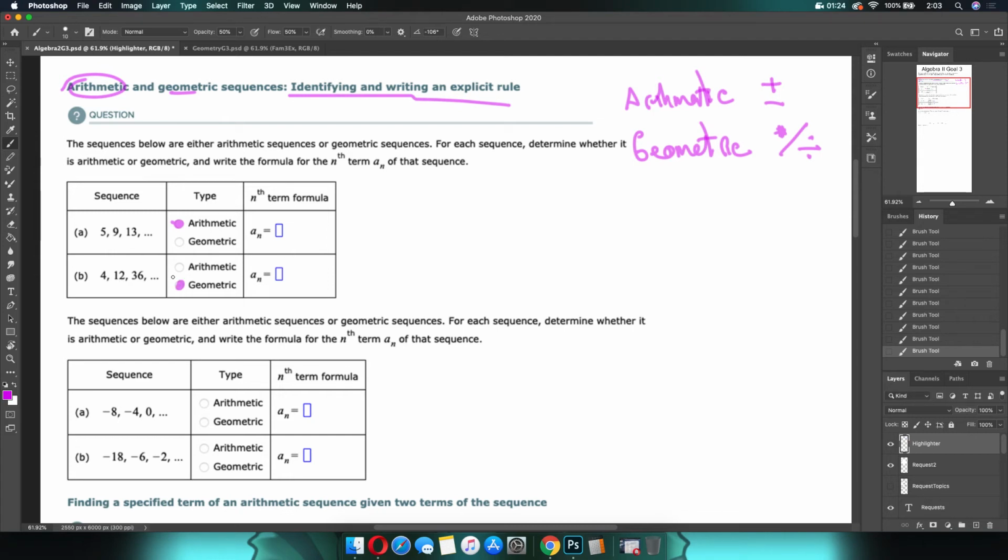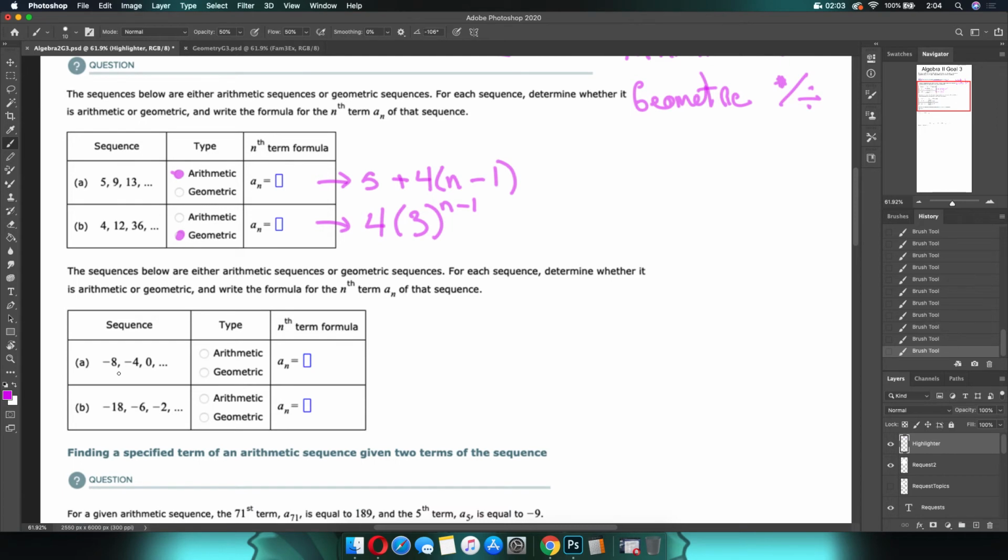The question then becomes, what does the formula look like? And the formula is actually, for once, nominally straightforward. You're going to take your first term, you're going to take your jump, so in this case, like I said, we were jumping by 4, and then you're going to have n minus 1. This part here, the n minus 1, will change in the next topic that we cover, but that's your basic rule of thumb. Here, it's the exact same thing. You're going to take your starting number, you are going to take your jump, and this time, since it's Goal 3, and we need to remember we're dealing with exponents, it's to the power of n minus 1. That's going to be your answers for the formulas.